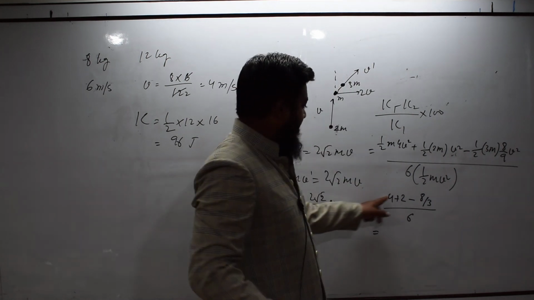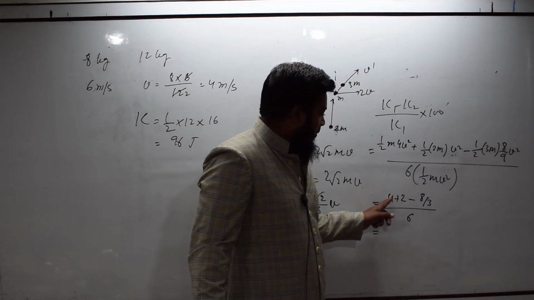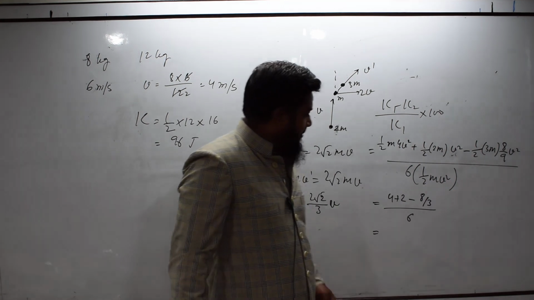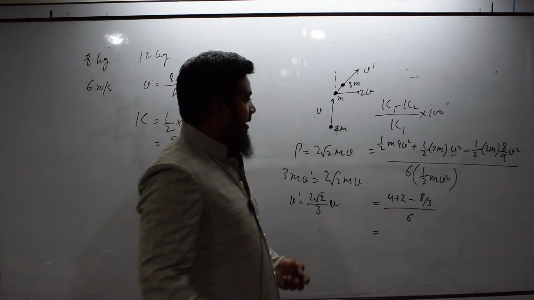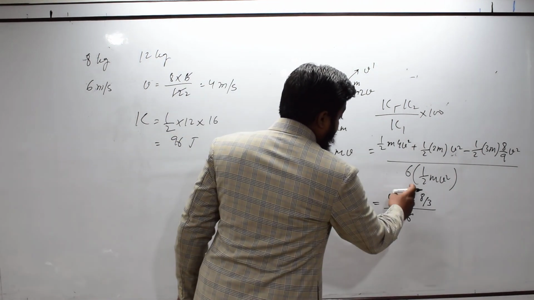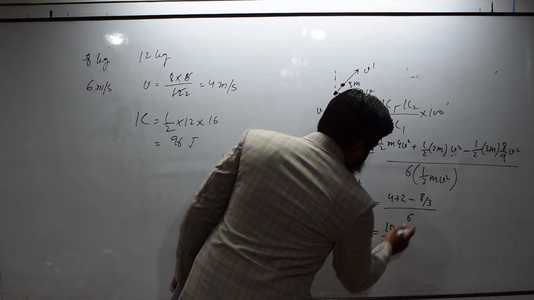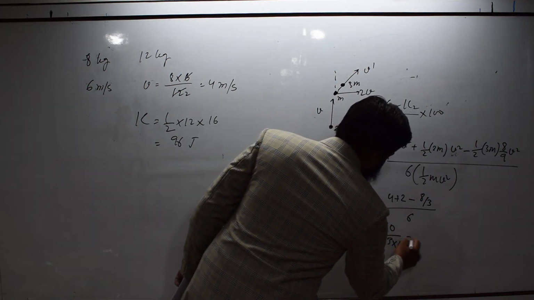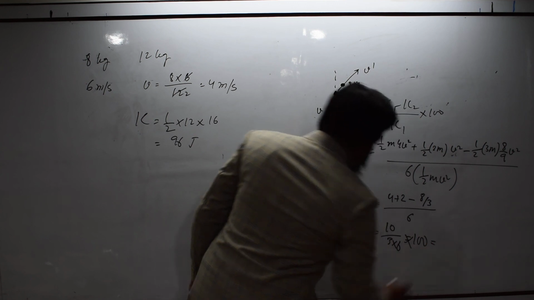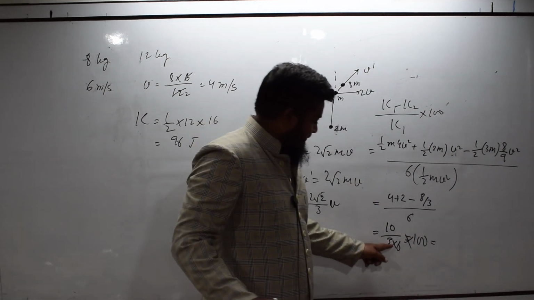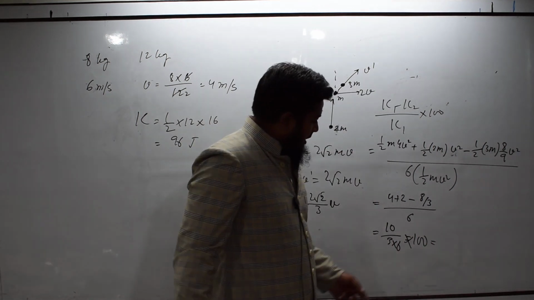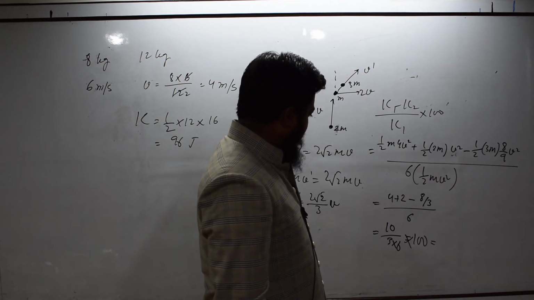So, this is 18 minus 8 by 3, which is 10 by 3 into 6, into 100. You have to calculate the percentage. So, this is 18, and approximately this number will come out.